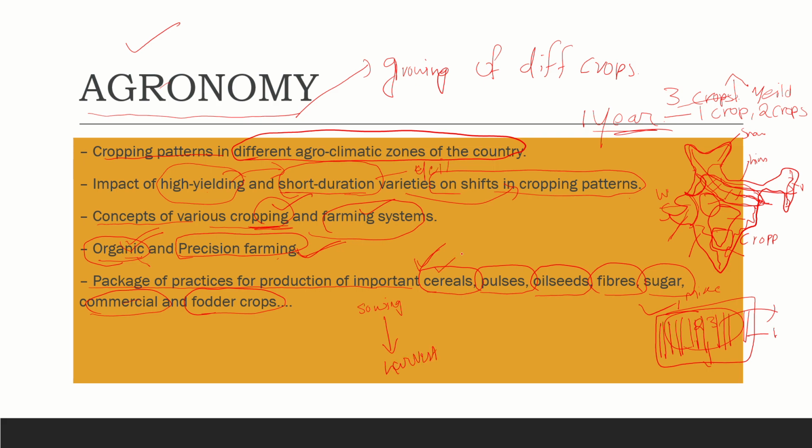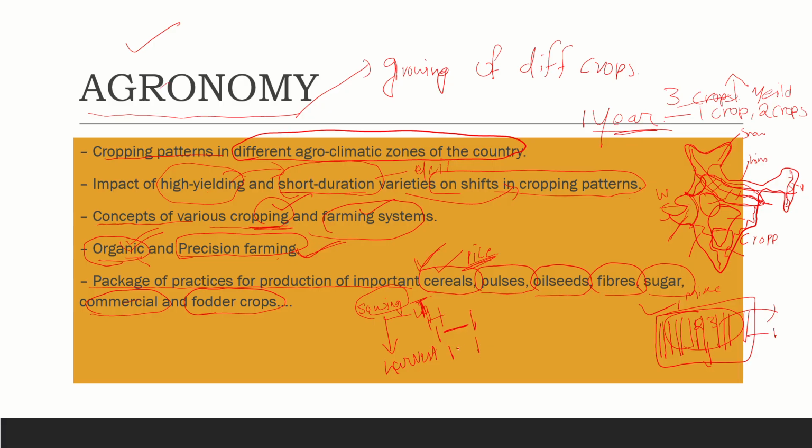What is the procedure of growing a cereal? For example, if we take rice, what is the sowing procedure, which temperature is convenient to grow this crop, what humidity is required, and what is the space between two plants?